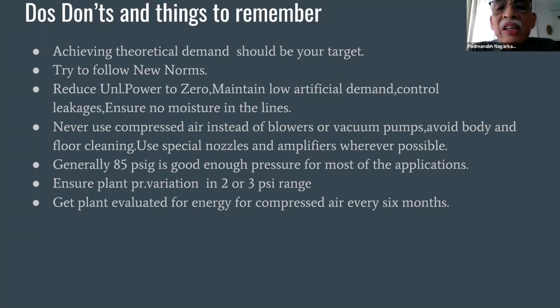Never use compressed air instead of blowers or vacuum pumps. Avoid floor cleaning, avoid human cleaning, and use special nozzles and amplifiers wherever possible. You get very good nozzles now instead of directly blowing air, so that reduces a lot of compressed air consumption. Generally, 85 psi is a good enough pressure for most applications. Ensure plant variation in the 2 to 3 psi range. Get the plant evaluated for energy for compressed air every 6 months.